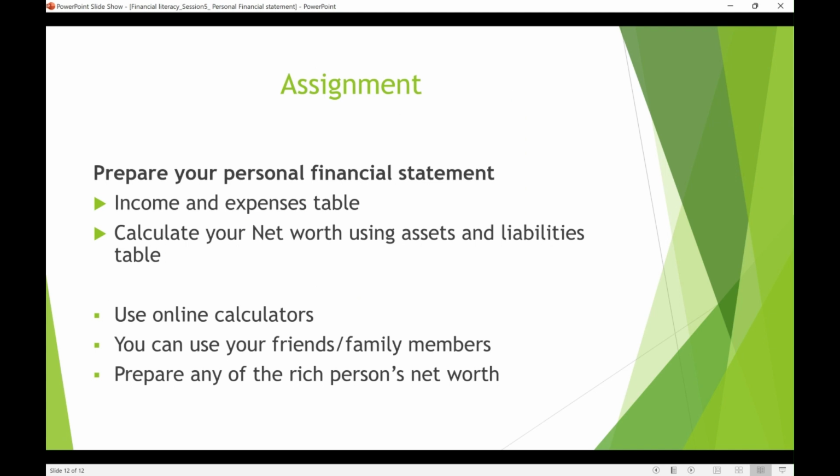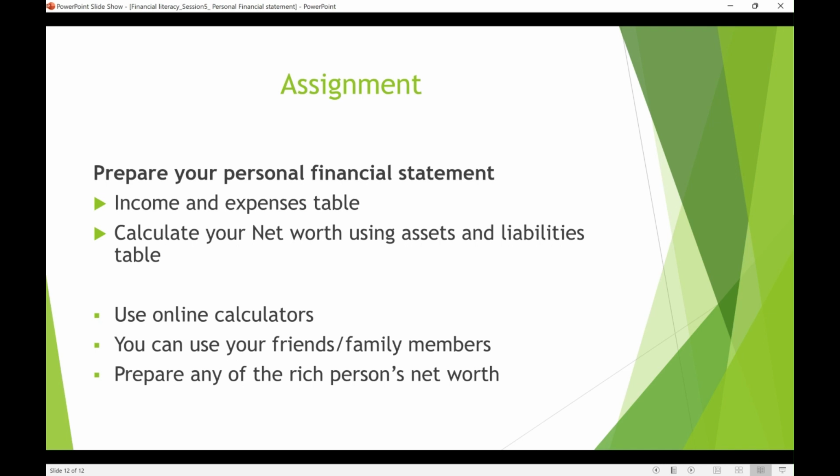Alrighty, so we are at the end of the session. The best assignment for you to do is prepare your own income and expenses for the month, every month, and then calculate your net worth as well. Put your assets and liabilities. Use some online calculators from the banks. And if you don't have much in house liabilities or a mortgage, use those of your family or friends. Or else you can look up any rich person's net worth online.